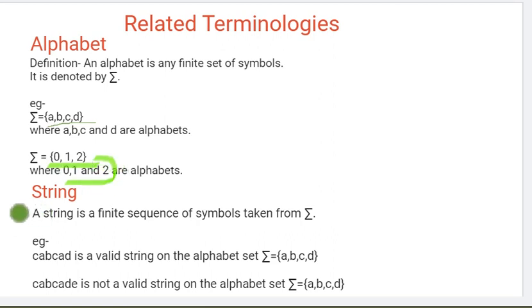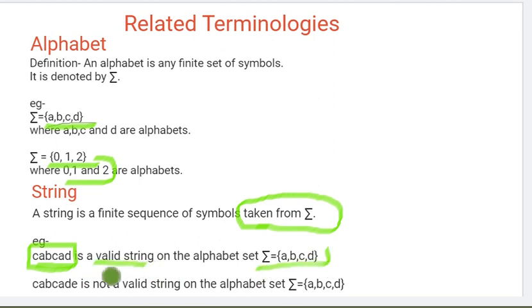Then next is, what is a string. A string is a finite sequence of symbols taken from the alphabet, made with the help of the alphabet. For example, in the previous example, the alphabets were A, B, C, D. So if I say C, A, B, C, A, D, this is a string made with the help of the alphabet set, and it is a valid string also. Why? Because it has only the alphabets which are inside the curly brackets.